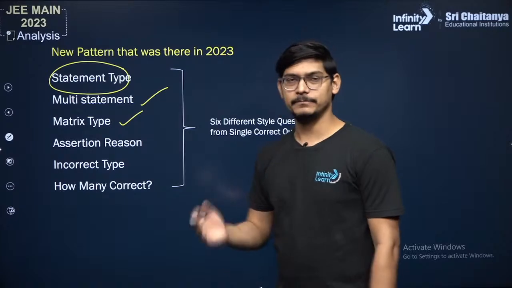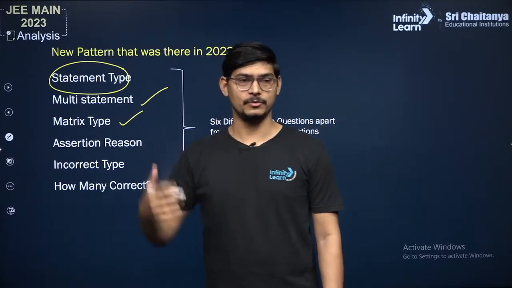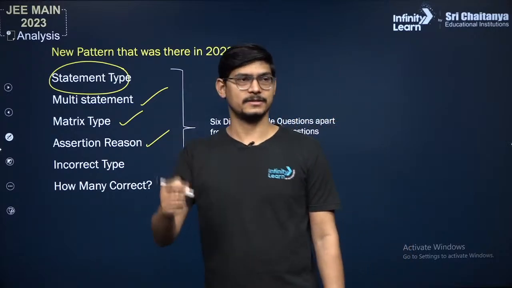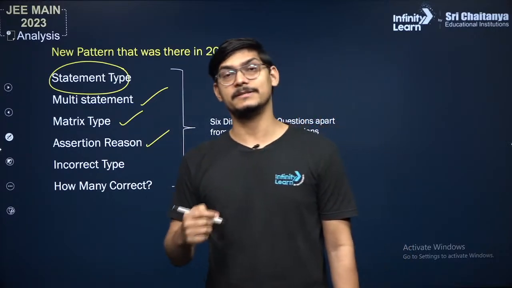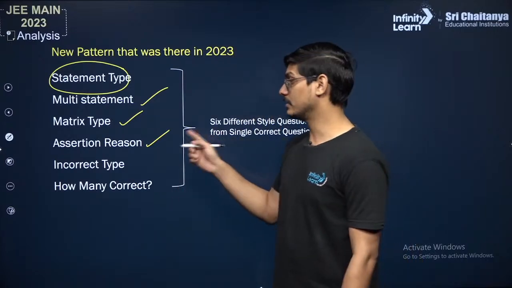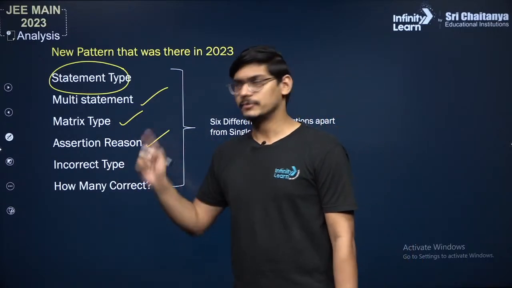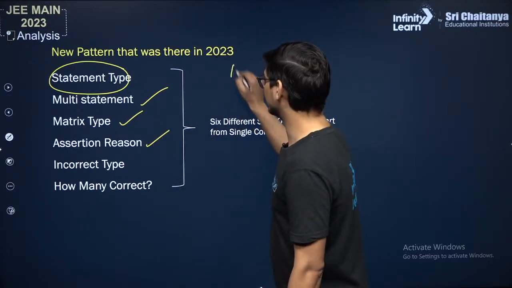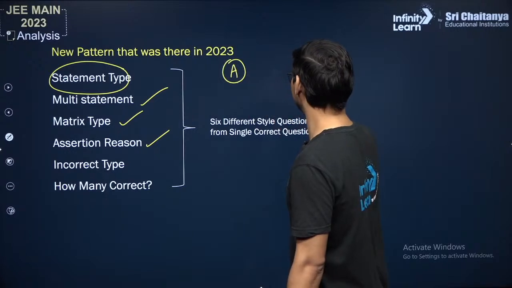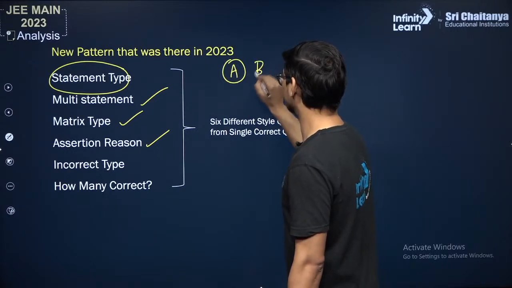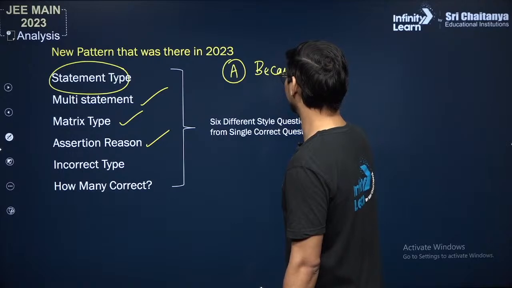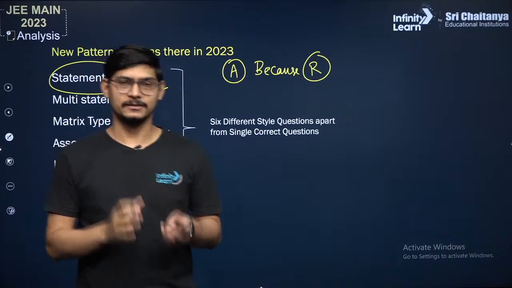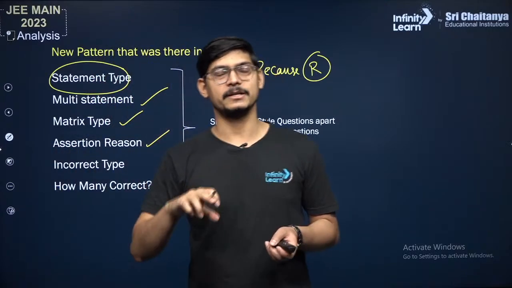Then matrix type, matching A, B, C, D with P, Q, R, S, like that. Assertion reason: there is one statement which is the assertion, and another statement which is the reason, and you have to explain if the reason correctly explains the assertion. I'll tell you a short trick. The finest way of doing such a question: if this is the assertion and this is the reason, put "because" between them. Is that clear? Read the assertion, then put "because" and read the reason.